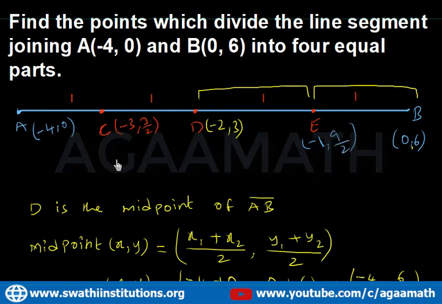So what are the 3 points? That is C minus 3 comma 3 by 2, D minus 2 comma 3, and E minus 1 comma 9 by 2. So these are the points which divide the line segment into 4 equal parts. This is about how to find this, children.